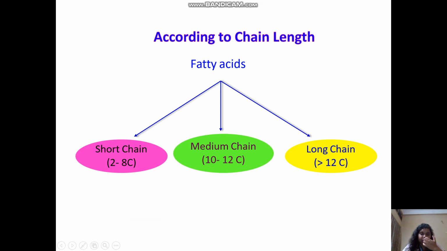So according to chain length, fatty acids are divided into three parts. That is, short chain means it has 2 to 8 carbons, and in medium chain it contains 10 to 12 carbons, and in long chain it may contain more than 12 carbons.